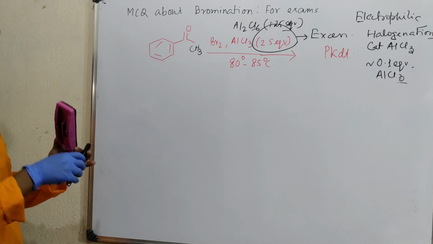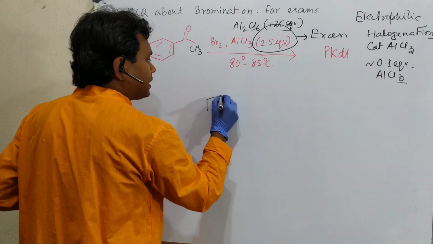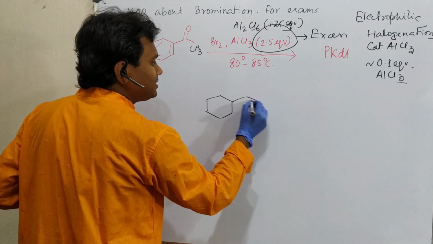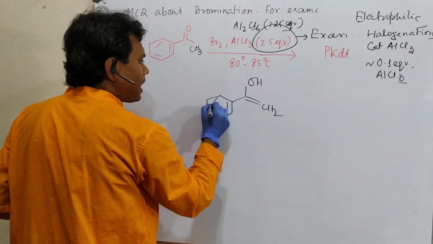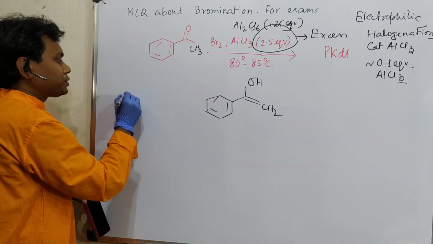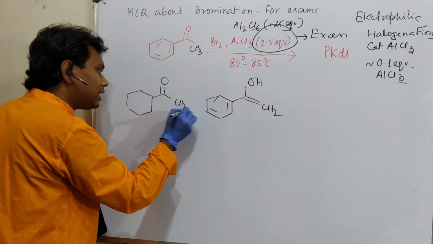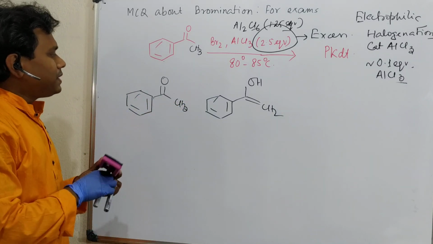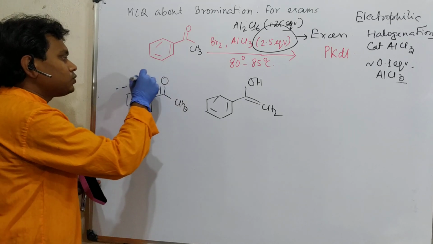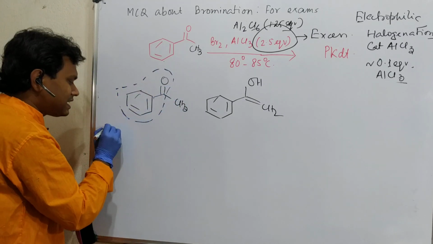Generally, what can such a type of molecule do? First of all, it can form an enol. This is the enol, one option, and another option is that it can participate in the reaction through the benzene nucleus. But there is an interesting thing. See, the benzene nucleus is attached to an electron withdrawing carbonyl group. So this is less